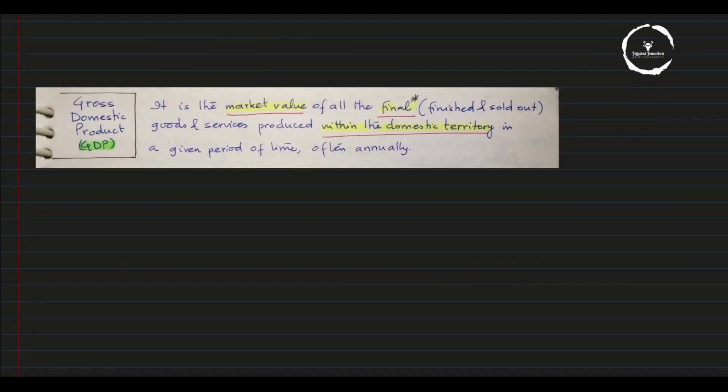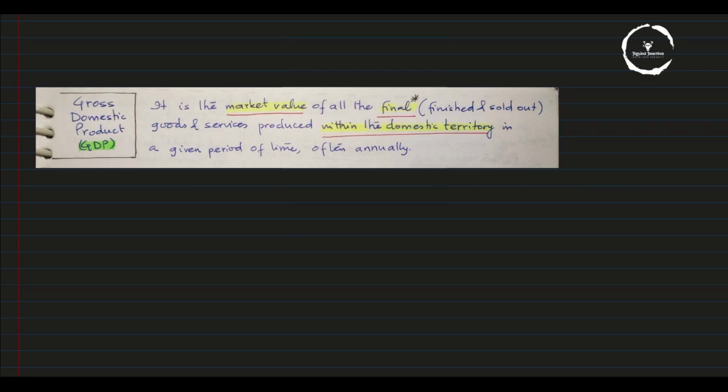Gross Domestic Product is the market value of all the final goods and services. Final means finished, sold out. Intermediate goods are not included. That means only final goods and services produced within the domestic territory, in a given period of time, which is often annually. So that is GDP.